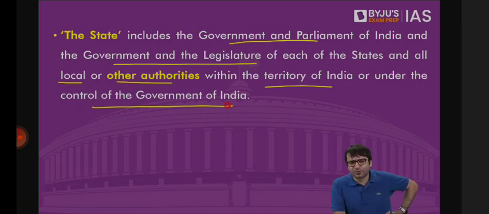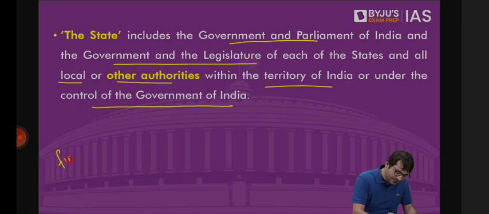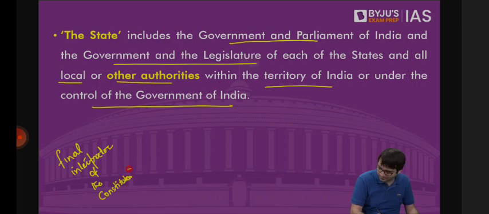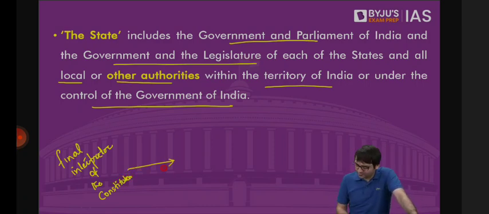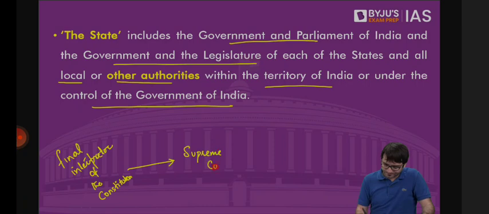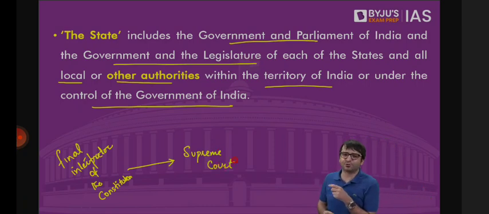But who is the final interpreter of the Constitution? Very good. The answer is the Supreme Court. That is why in the first class I gave you the definition of a constitution. After all, what is a constitution? Constitution is what the Supreme Court tells us it is. And these other authorities, the Supreme Court in various judgments has now explained